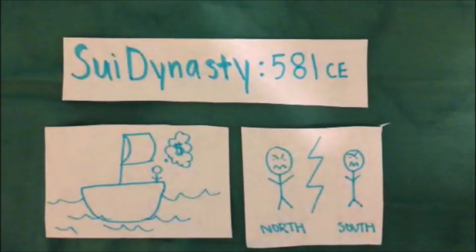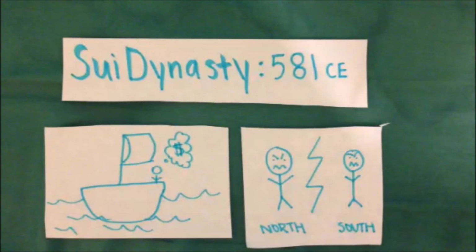Expansion of trade, role of merchants and artisans. Expansion of trade in East Asia began with the start of the Sui dynasty, which reunited China in 581 CE after a period of war and chaos.